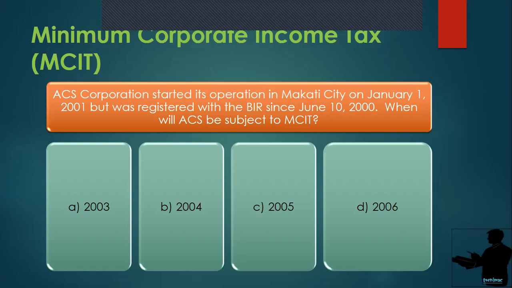Diba? So, just watch it. I'll post the link later. Okay? So, I think that's all for today. Please review my previous discussion on the minimum corporate income tax. Then, later on, I will post my discussion on improperly accumulated earnings tax. Okay? Thank you, class.